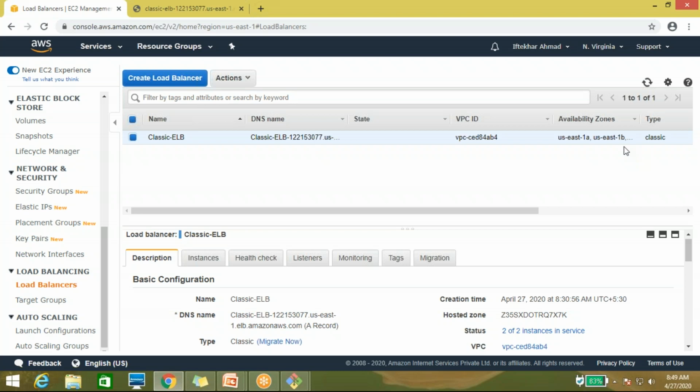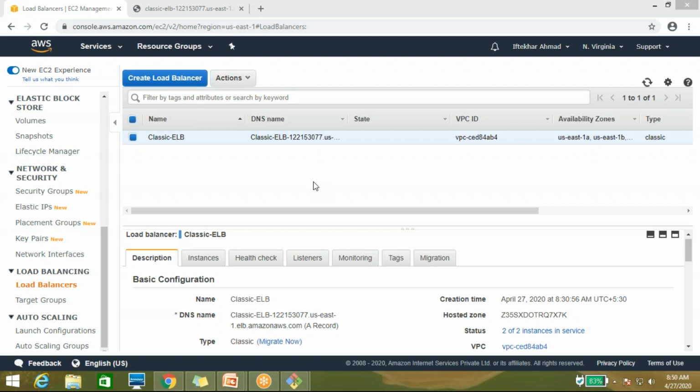Tell me, does anyone else have any issues or doubts? So on what basis will it go to server 2 and on what basis will it go to server 1? Do we need to configure anything? No, I haven't configured anything. You only have to mention the target group.